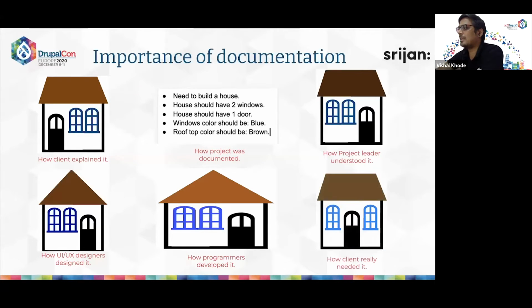And this is how the client really needed it. So he actually needed a simple logo, and a door in the center with the windows on the side of it. As the requirements were not clearly captured in the requirements document, this would basically create conflicts between the team and the client.